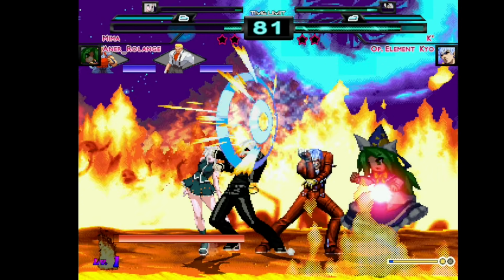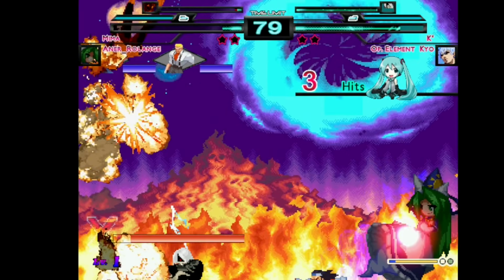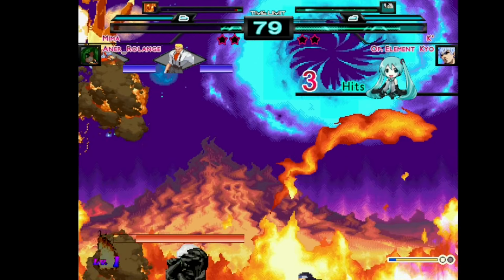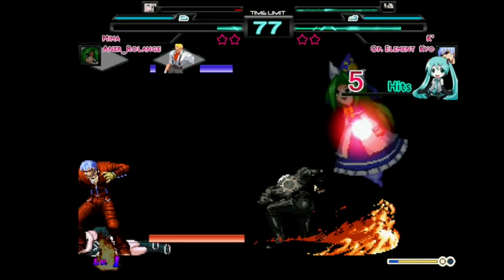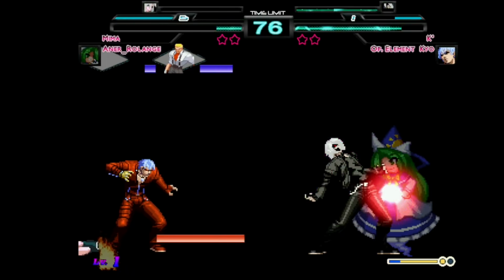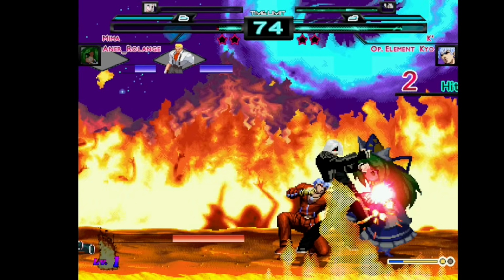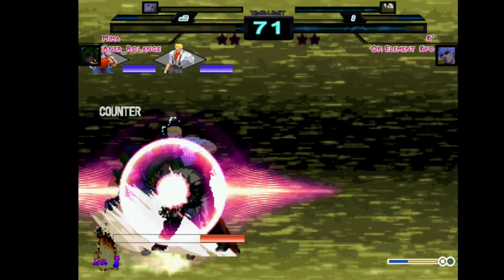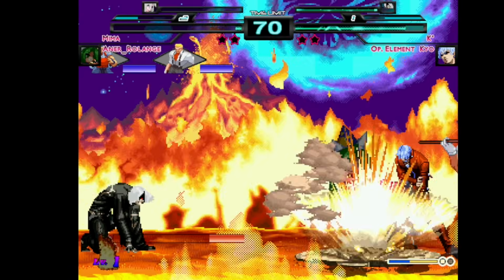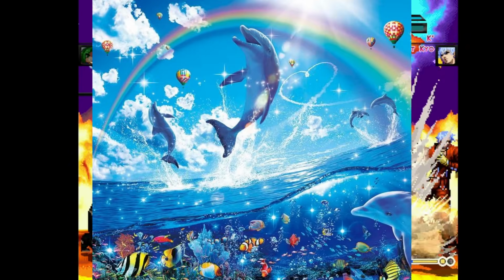Create backup folders. Keep copies of your select.def. Keep copies of your favorite characters. And once your build is stable, make a complete backup before adding anything new. Trust me, future you will be grateful. The players who enjoy MUGEN the longest are the ones with the biggest and well-organized rosters.